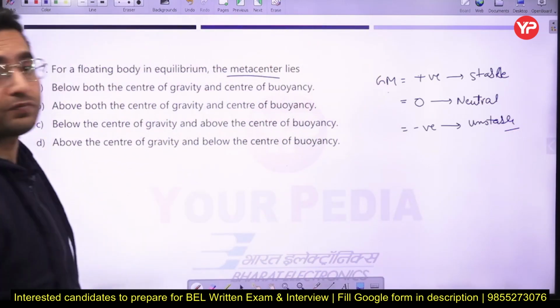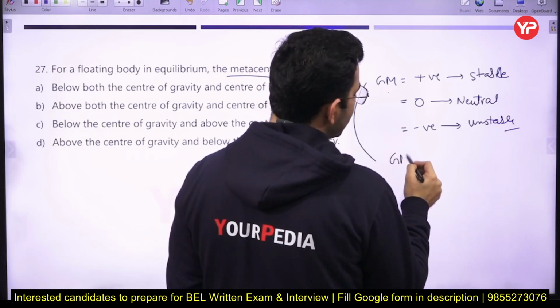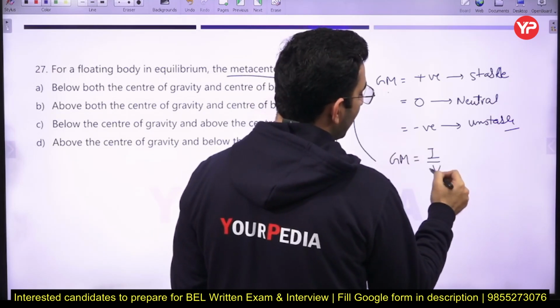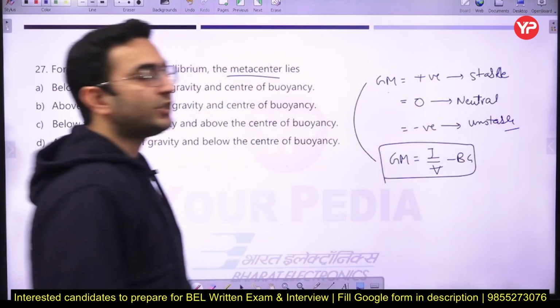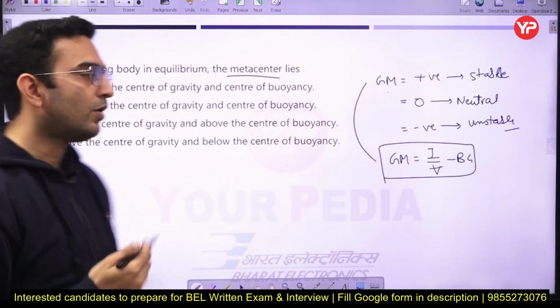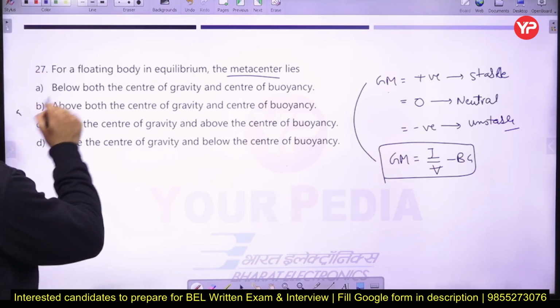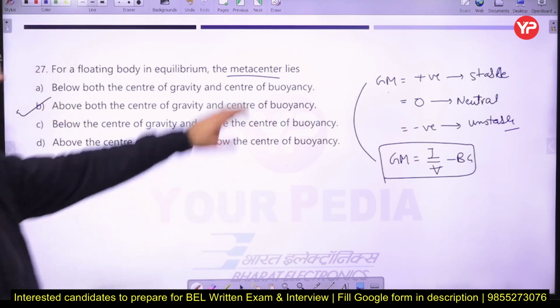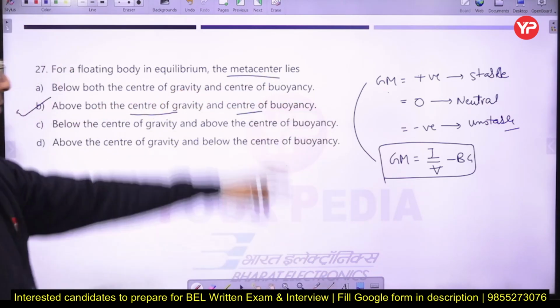Okay, so now what is the formula of the metacentric height? Actually, metacentric height is defined as I by V minus BG here. So under this stable condition, the metacenter always lies above the center of gravity as well as the center of buoyancy here. So option B is going to be the correct answer. The metacenter always lies above the center of gravity and the center of buoyancy here.